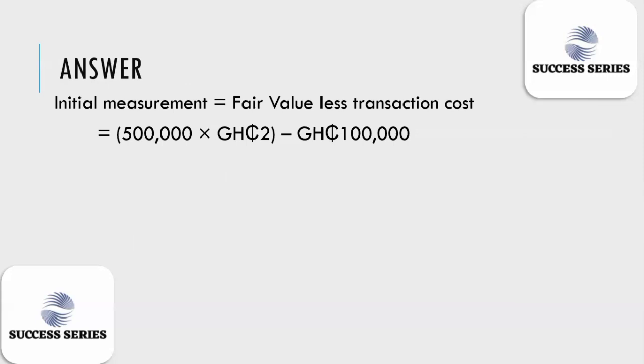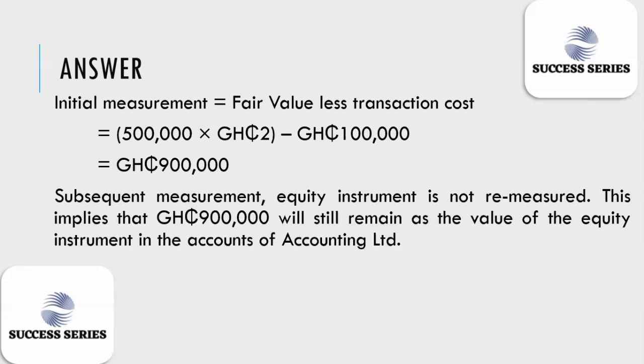Then we less our transaction cost of 100,000. Doing this will give us 900,000. So our initial value is going to be 900,000. What about the subsequent value? It's still going to be 900,000 because we don't remeasure. Hence, the subsequent measurement for the equity instrument will be 900,000, and this remains the same throughout the life of the instrument.